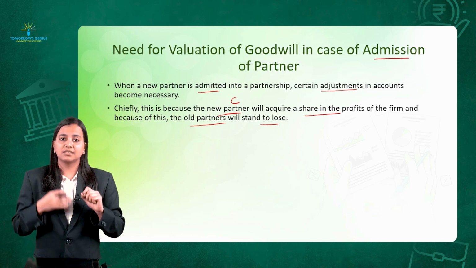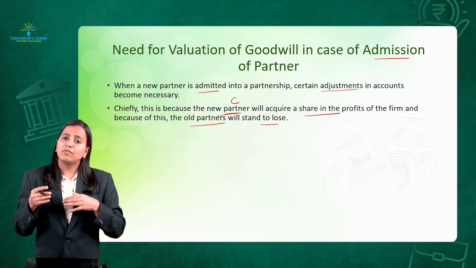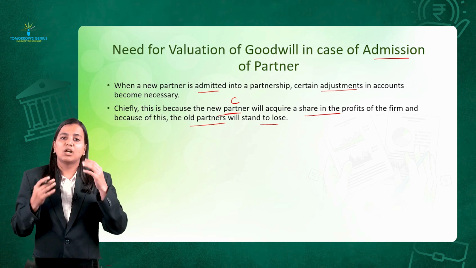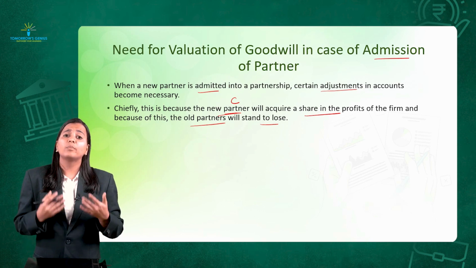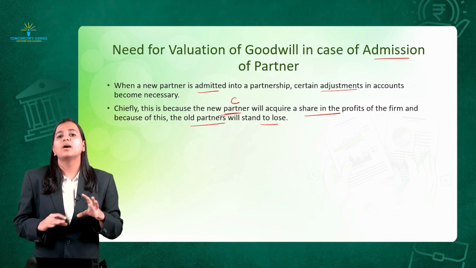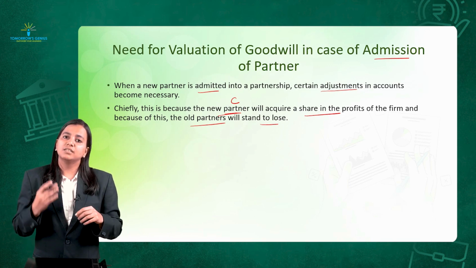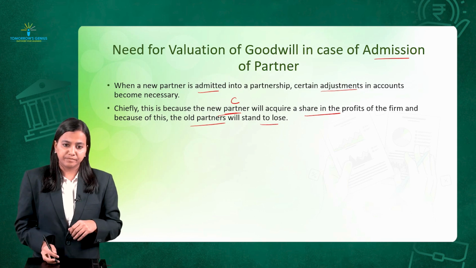Now, since C is coming, I have to give a share of profit to C as well. Will I get the 10,000 rupees, 5,000 out of it? The answer is no. So to compensate the partners who are already doing the business, this concept of valuation of goodwill in admission of partner came into being.